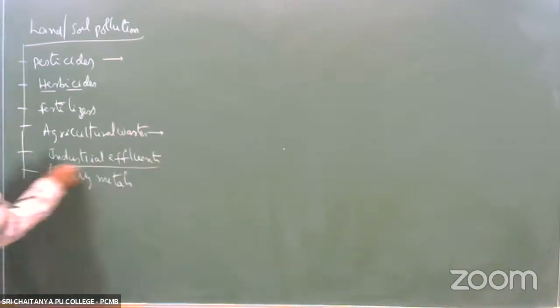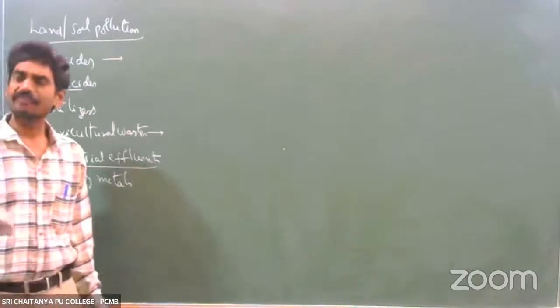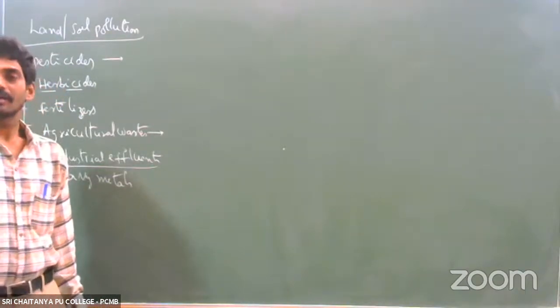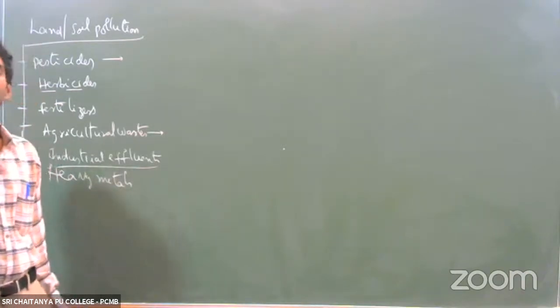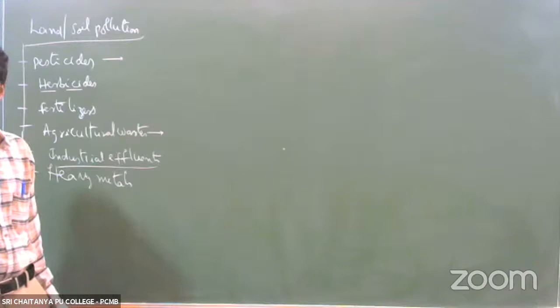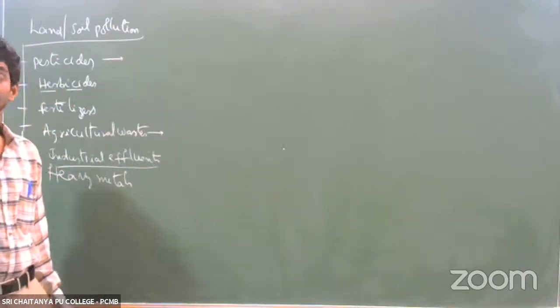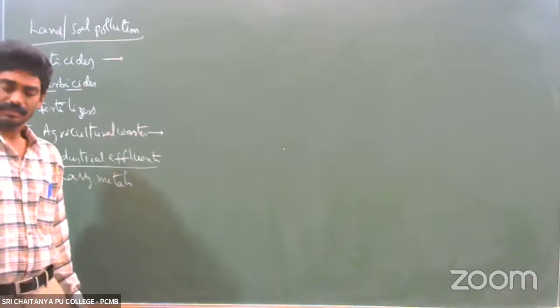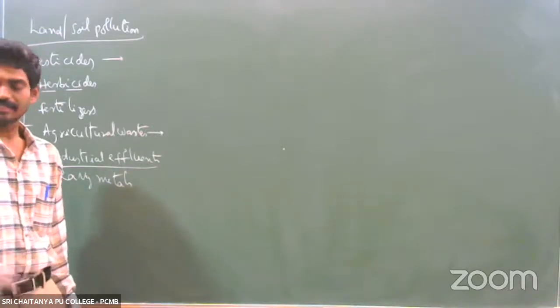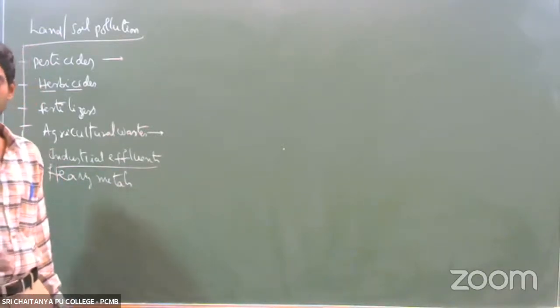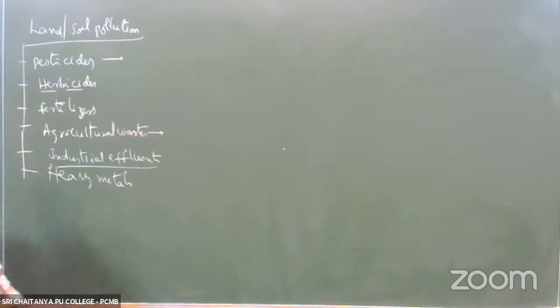And industrial, so many industries release effluents. Effluents means which are other than the target materials, other than the target product, they prepare some other byproducts, and these byproducts they don't want. They release them into the nearby soil. Then that soil is used for agricultural purposes. Then through the food chain, that waste material, industrial chemicals, enter into human beings.